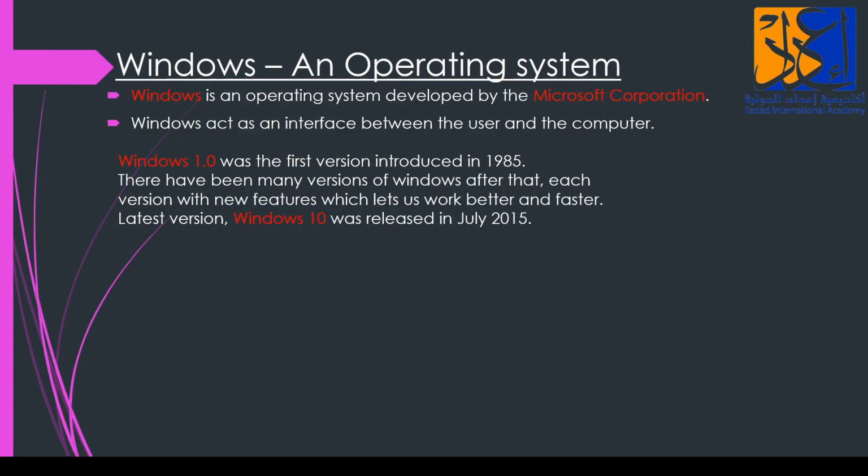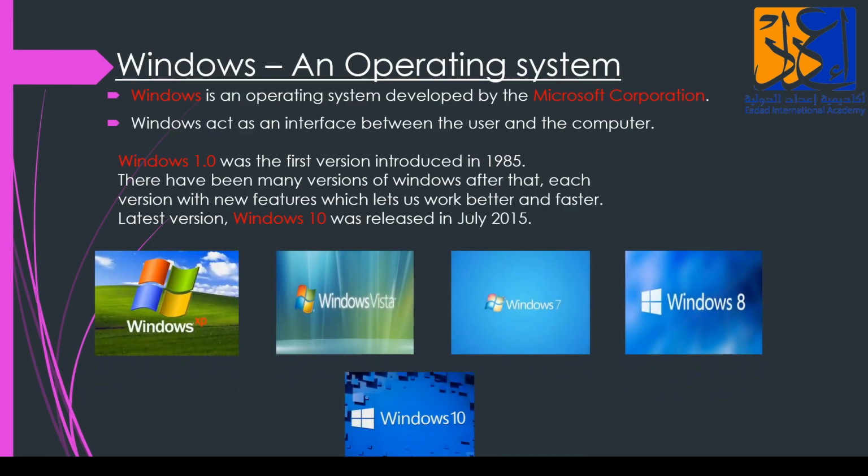The latest version, what we are using nowadays, is Windows 10. It was released in July 2015. So the latest version of Windows right now is Windows 10, and it was released in July 2015. Now these are the different logos of Windows: Windows XP, Windows Vista, Windows 7, Windows 8, and Windows 10.